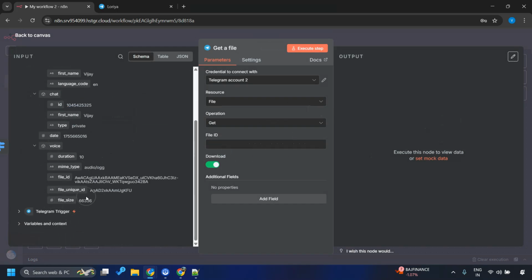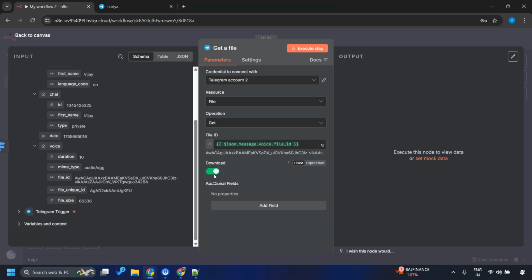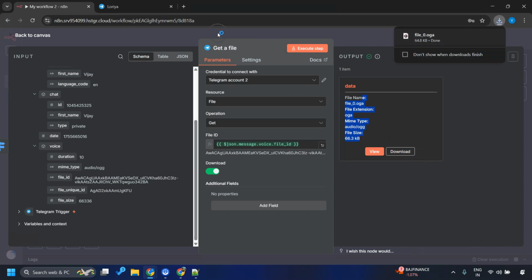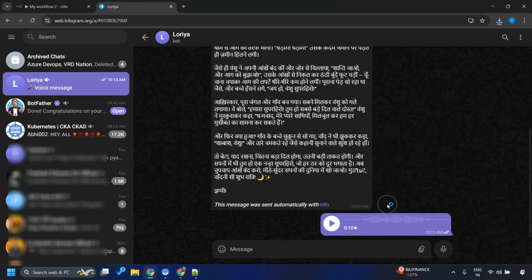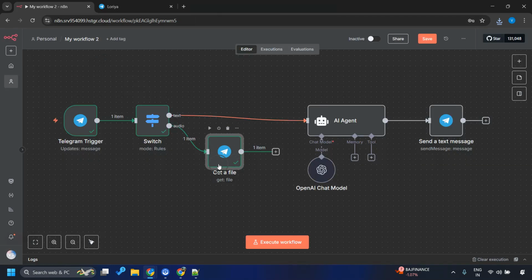Let's look for the file ID here, which is here, voice file ID. We want to download, correct? And that should be enough. Let's execute the step. And so easily we are able to download the voice message. I can download it, and this is the file which contains the exact voice message that I sent via Telegram.